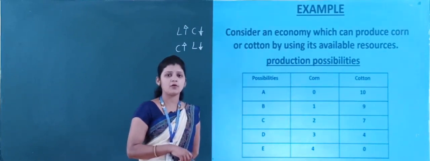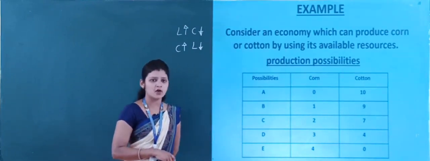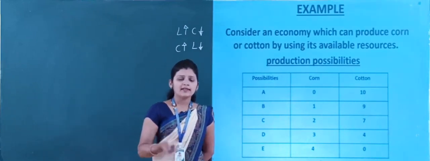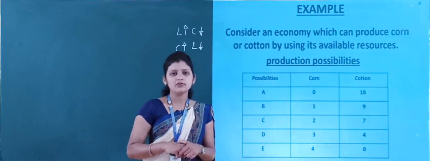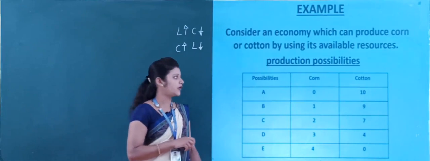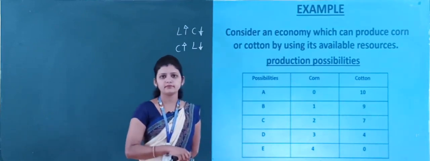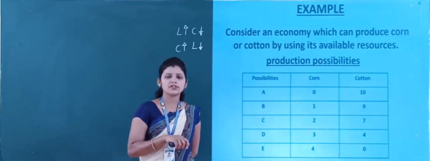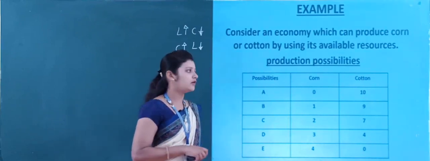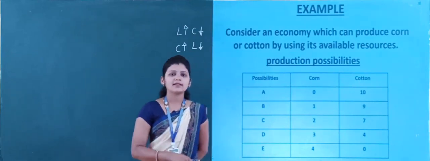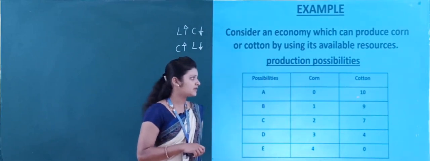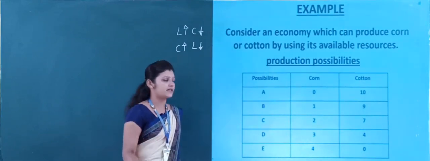The second option is, if all the resources available in the economy are fully utilized to produce cotton, then the maximum amount of cotton that can be produced is 10 units.